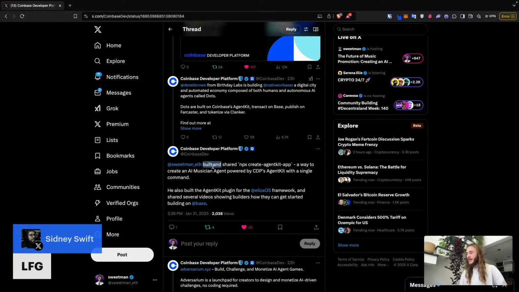Sweetman.eth built and shared NPX Create Agent Kit app, which is a way to create an AI musician agent powered by CDP's Agent Kit with a single command. He also built the Agent Kit plugin for the Eliza OS framework and shared several videos showing builders how they can get started building on Base. Yes, we did. We published that, and now we're doing more.